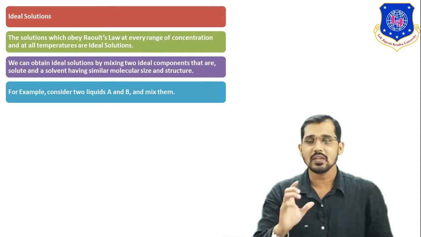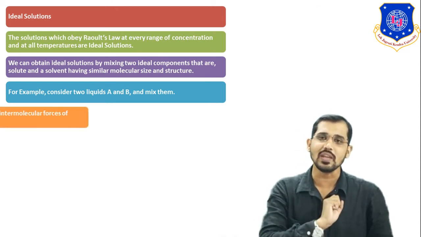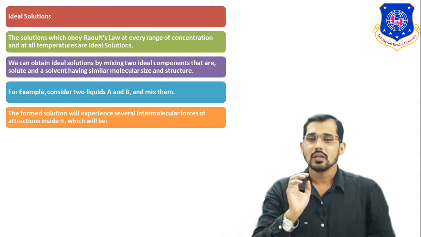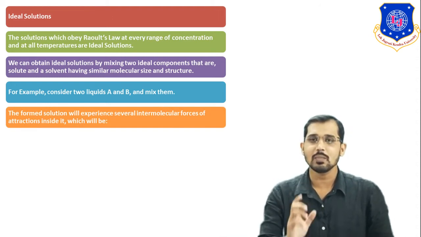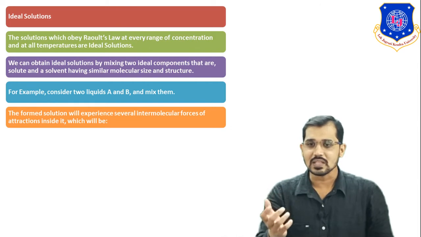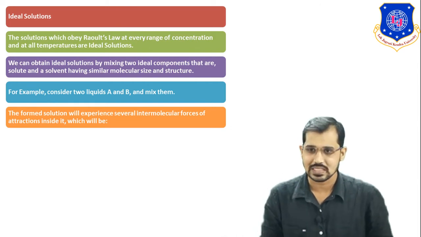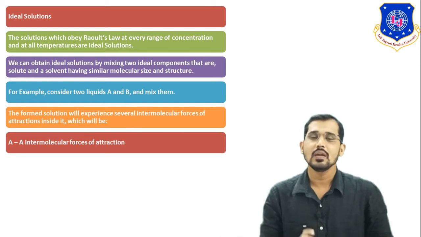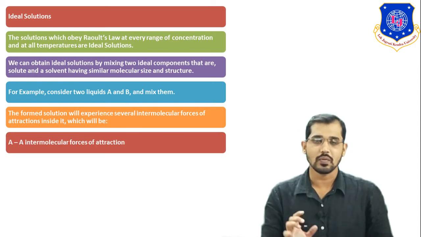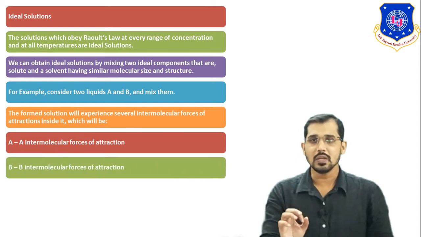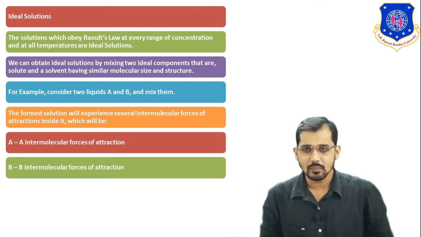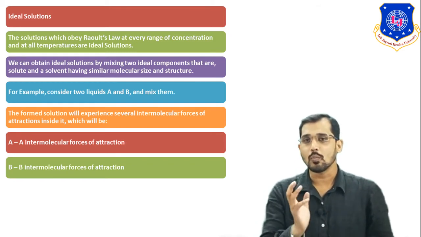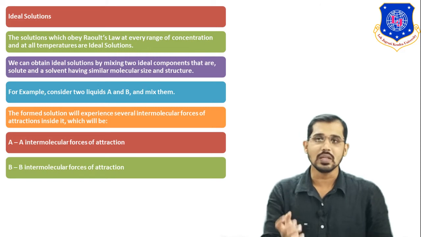This means we have binary mixtures with two components, component A and component B. This forms the solution, that is, an ideal solution, which will experience several intermolecular forces of attraction inside it. You can see AA intermolecular force of attraction and BB intermolecular force of attraction. But before that, you should know component A is the solute and component B is the solvent.